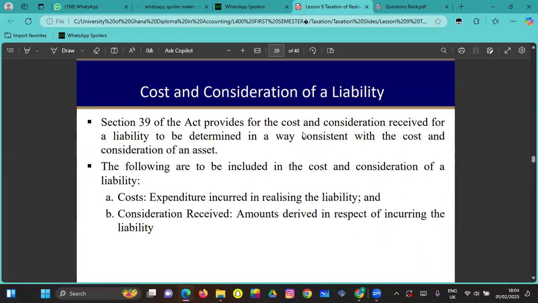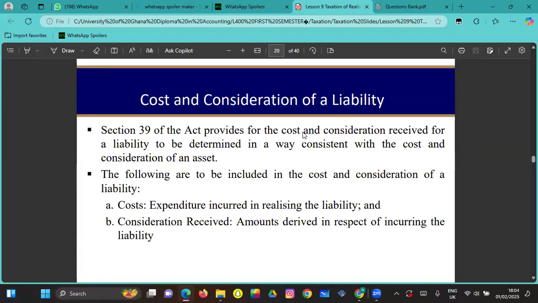All right, so now let's look at cost and consideration of liability. We looked at assets, now we are coming to look at liability. I've even explained this already, but let's go to what the act is saying. Section 39 of the act provides for the cost and consideration received for liability to be determined in a way consistent with the cost and consideration of an asset. The following are to be included in the cost and consideration of liability. So the cost, which is the expenditure incurred in realizing the liability, and the consideration received, the amounts derived in respect of incurring the liability.